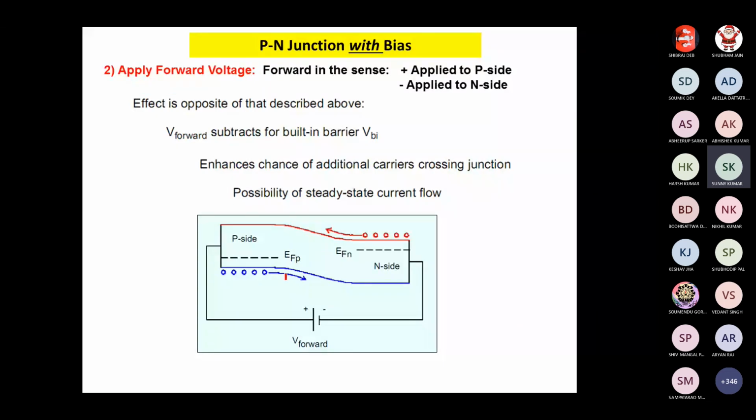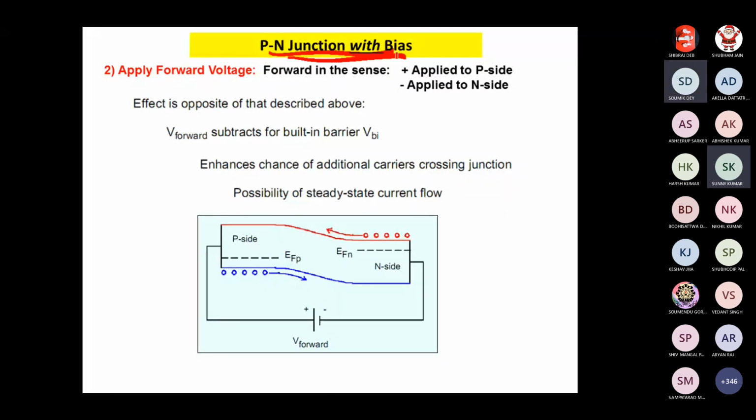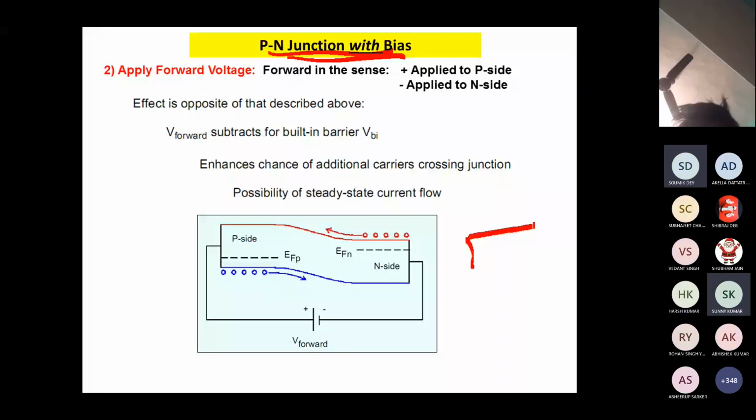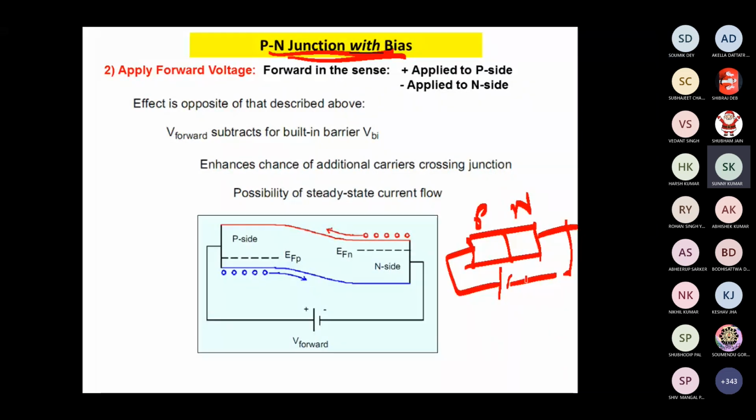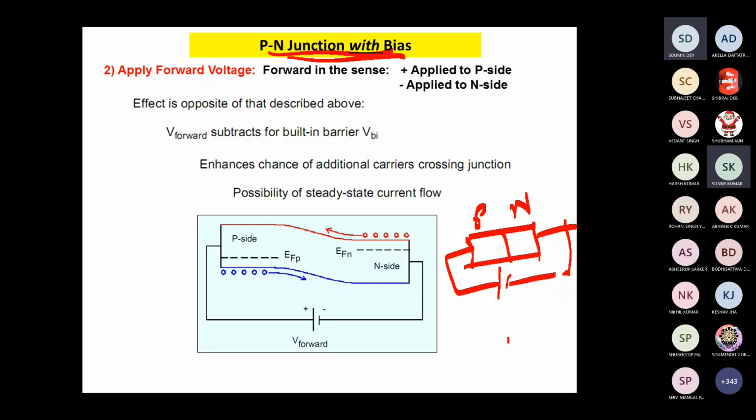Similarly, in a PN junction with forward bias, the positive side is applied to the P type and the negative side to the N type. There will be repulsion, so the barrier will be reduced. Here you see the energy barrier is reduced.